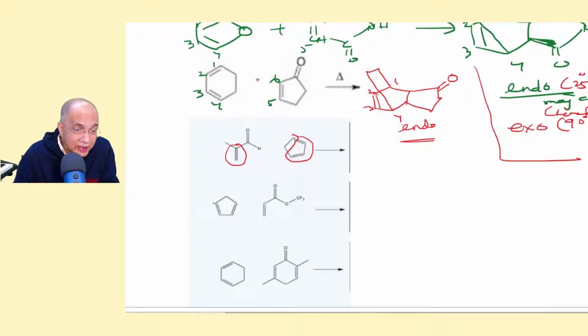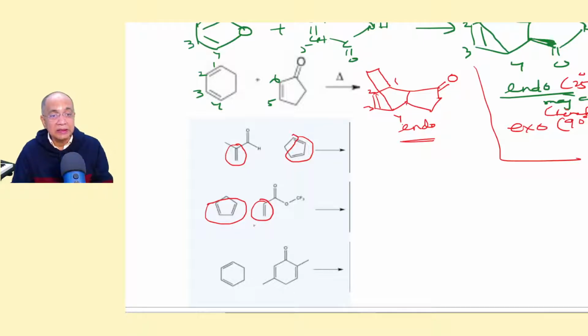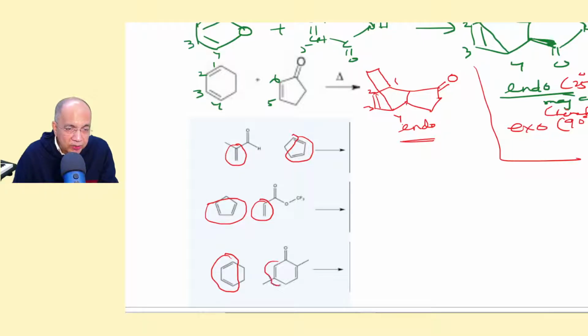This is again the diene portion. You write it the way I told you, and this is the dienophile portion. And there will be no difficulty, but yes, there will be a bicyclic compound, and the endo will be the major one. This is the diene portion, and this is the dienophile portion.